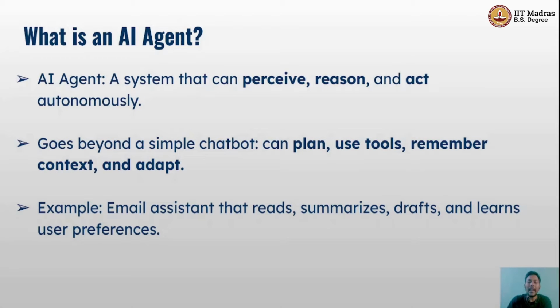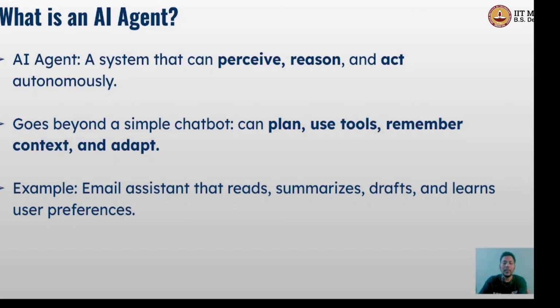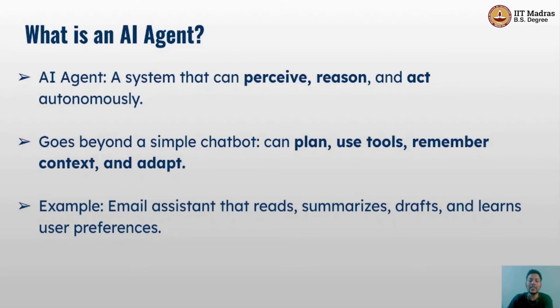Think of an AI agent like a personal assistant that doesn't just follow one instruction, but can also handle a complete workflow. For example, let's talk about an intelligent email assistant, which doesn't just reply to a single mail. It can read all new mails, summarize them, and draft replies.